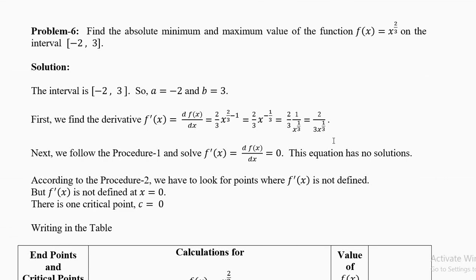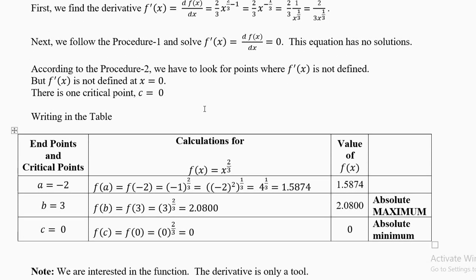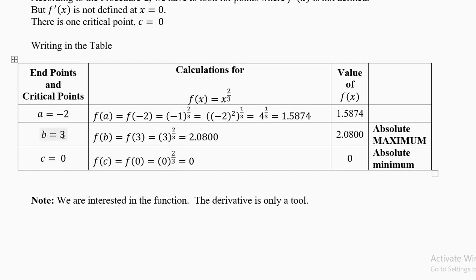Now let's look at one more example. Find the absolute minimum and maximum value of the function f of x equal to x power 2 by 3 on the interval minus 2 comma 3. Now a equal to minus 2, b equal to 3. So just note down a equal to minus 2, b equal to 3, the endpoints.